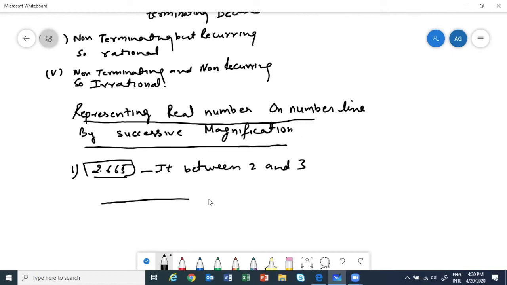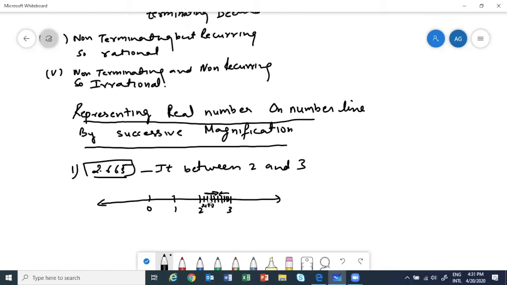So on my number line, for sure, I will have 0, 1, 2, then 3. I know my number is going to lie somewhere in this zone. So what to do? Divide it into 10 equal parts. For that, we'll make 9 lines: 1, 2, 3, 4, 5, 6, 7, 8, 9. The first line will represent 2.1, then 2.2, like that.